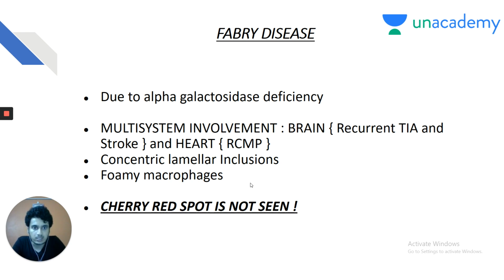Multisystem involvement is seen. So brain involves recurrent transient ischemic attacks and strokes, and heart it is restrictive cardiomyopathy. Concentric inclusions that we saw in the picture below are concentric lamellar inclusions and foamy macrophages on biopsy. So we revised biochem, pharmacology, pathology along with medicine. Again, this is an ophthalmology question.